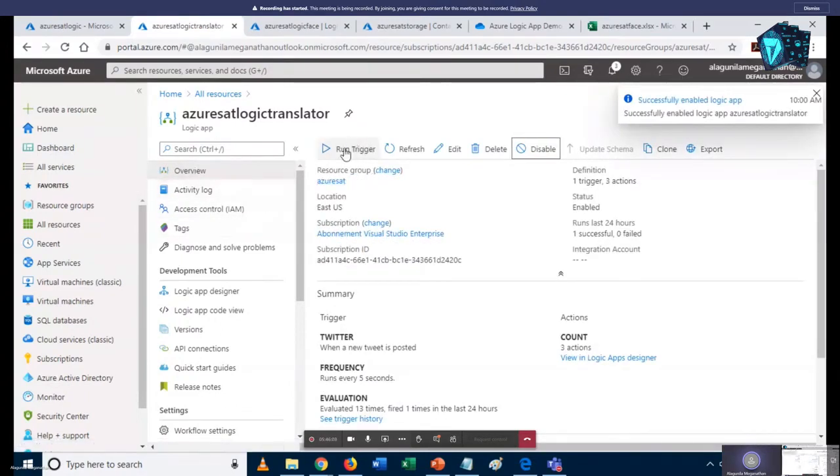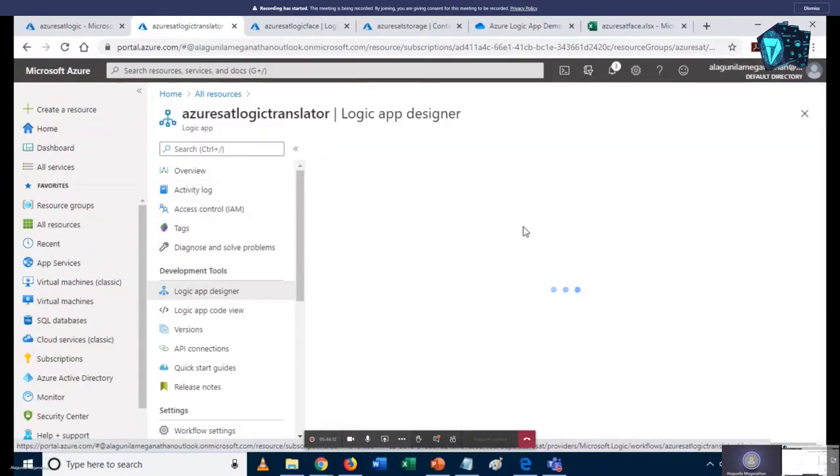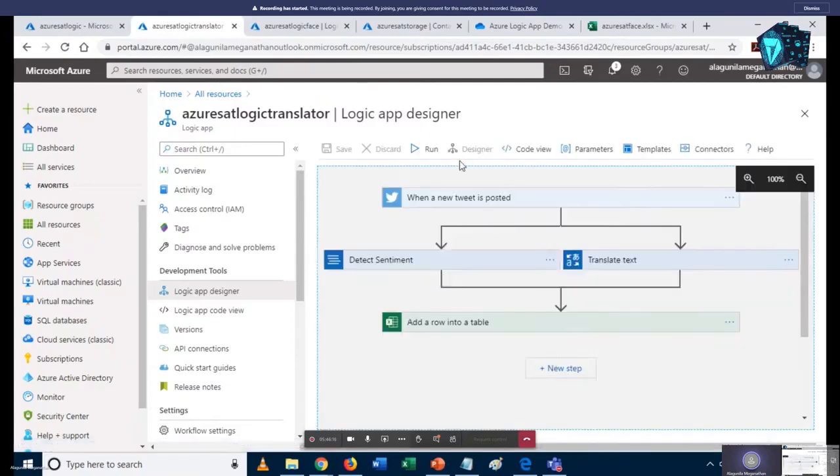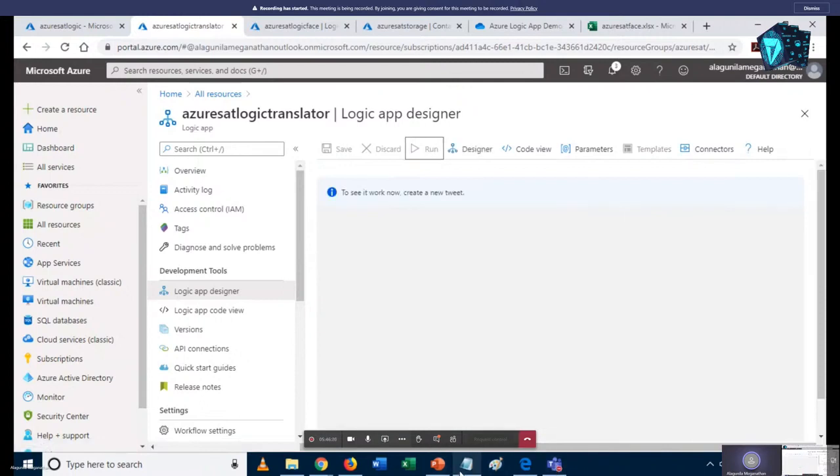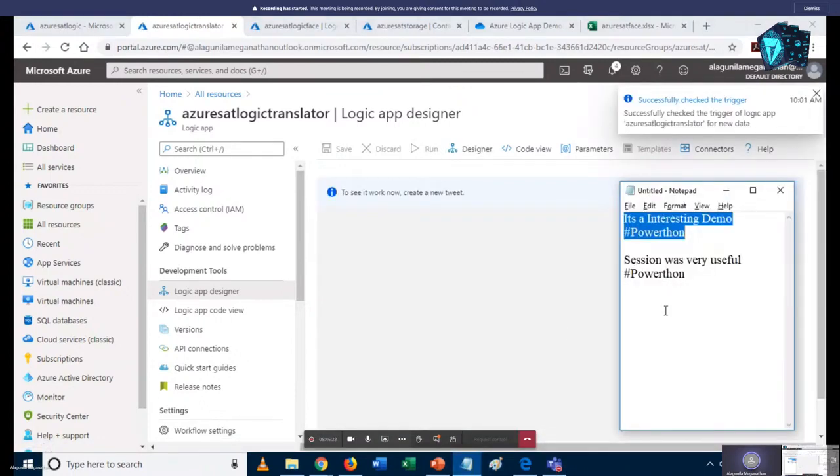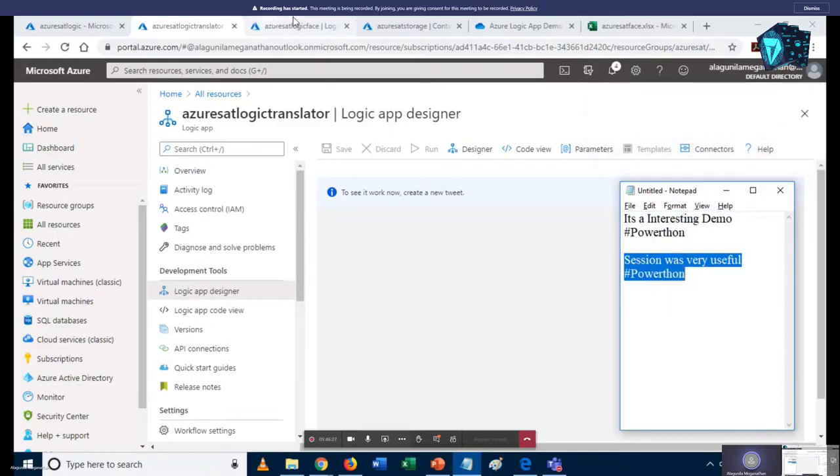Yes, I just go to the Logic App Designer and run it. Let's see this output. I think I will use this same hashtag, I just copy it here.